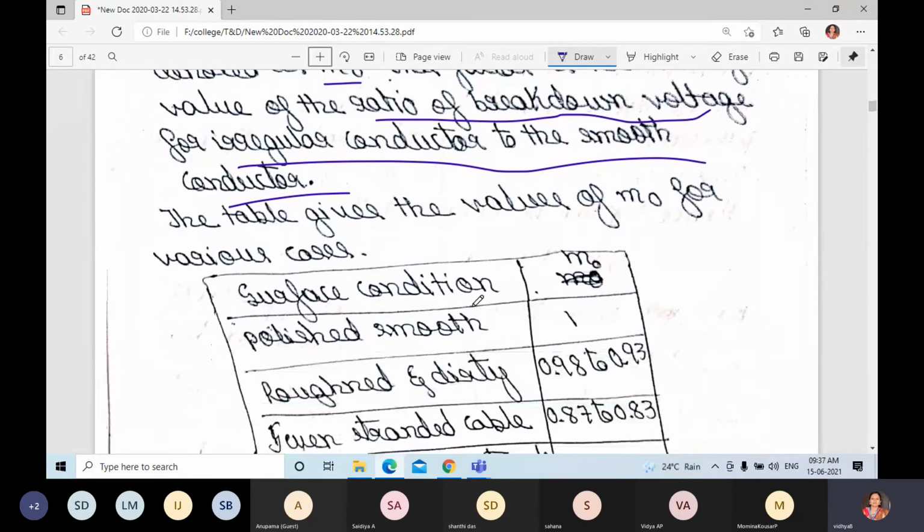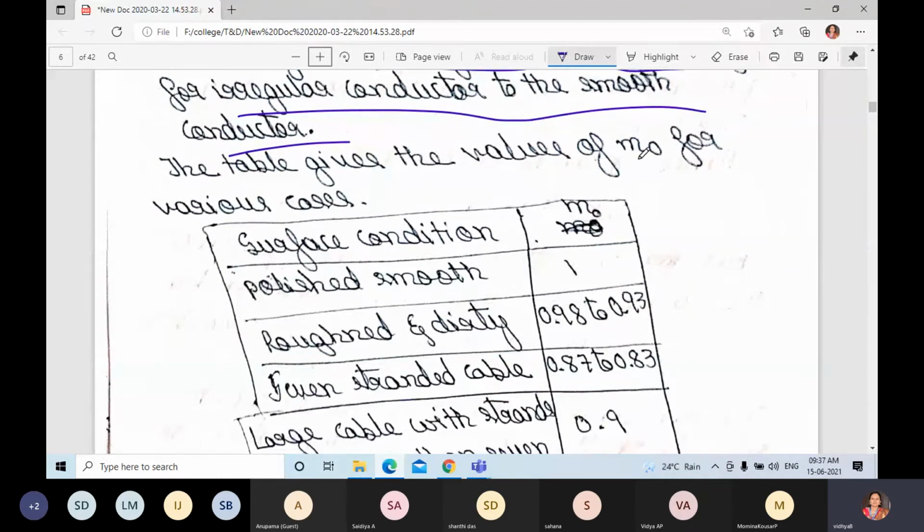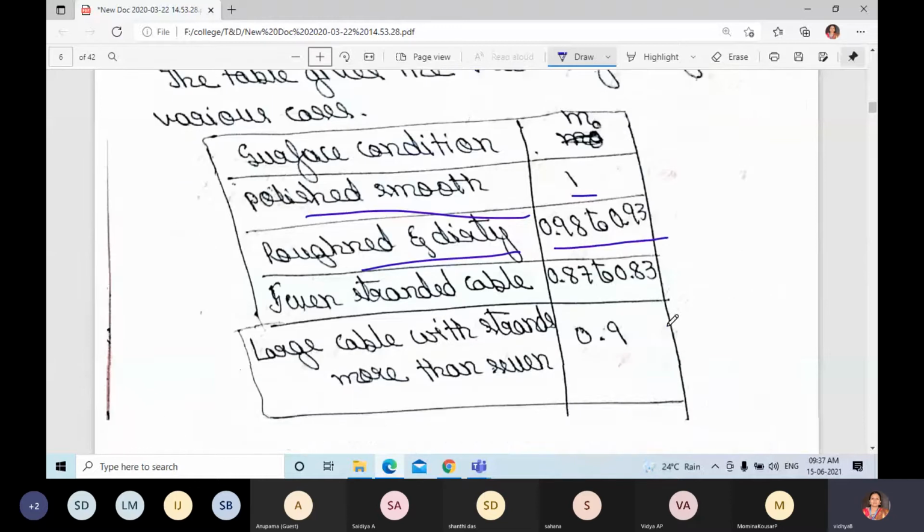This table gives the values of m naught for various surface conditions. For a polished smooth conductor, the value is 1. Roughened and dirty, 0.98 to 0.93.